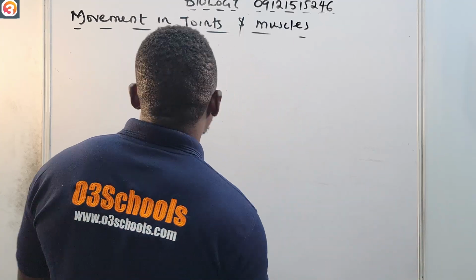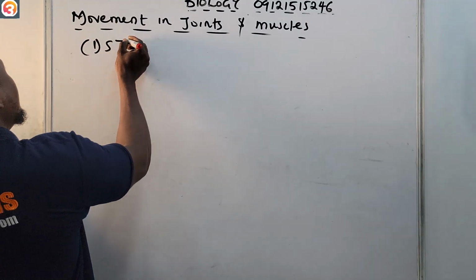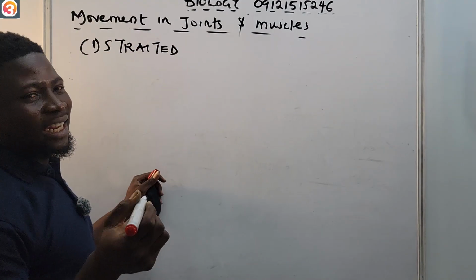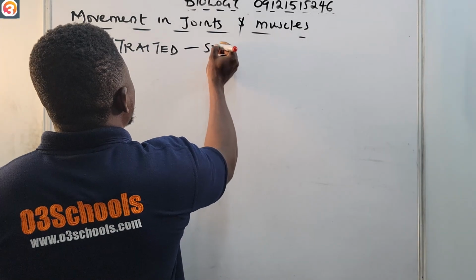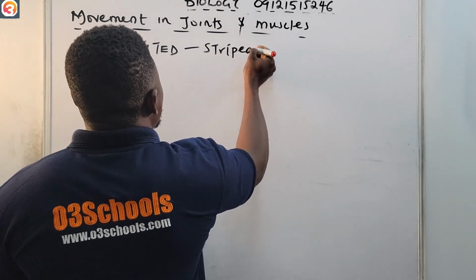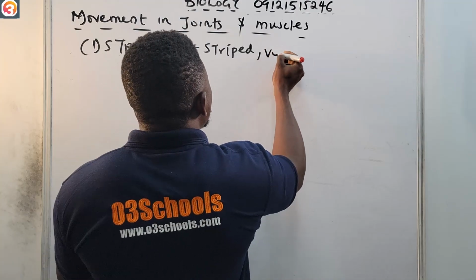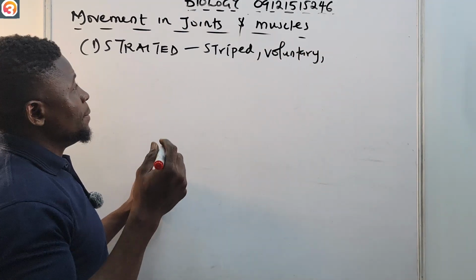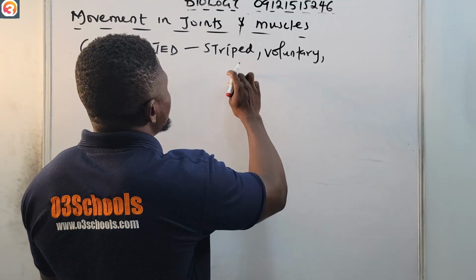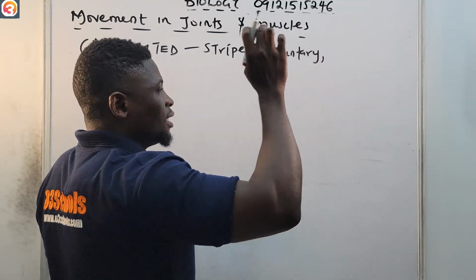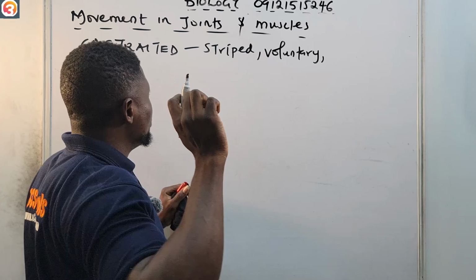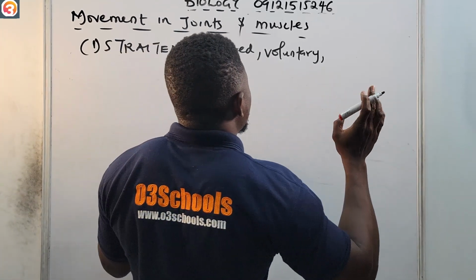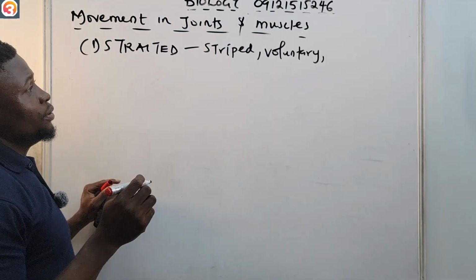So there are 3 types of muscle we have. Number 1, we have the striated. This striated is also called the striped. It's also called voluntary muscle. Apart from voluntary muscle, it's also called striped muscle. What is the third name for striated muscle? Striped, voluntary, and if I remember, once I remember, I will write that down.